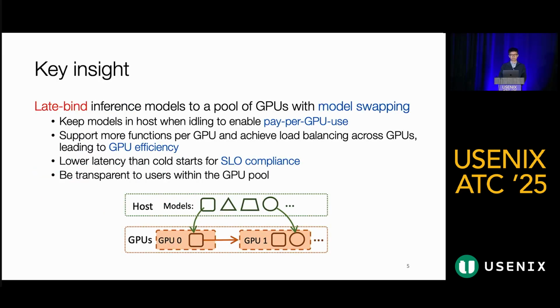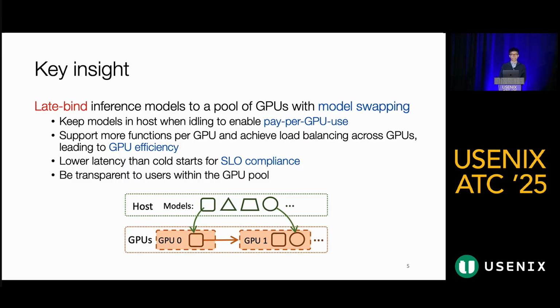And to achieve these properties, our key insight is late binding. Instead of binding models to GPUs, we keep models in CPU memory when idle and only move them to a pool of GPUs on demand with efficient model swapping. This saves the cost when models are idle, and it allows multiple inference functions to share a pool of GPUs efficiently.